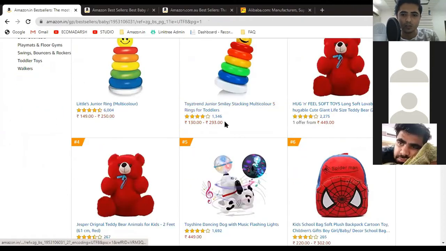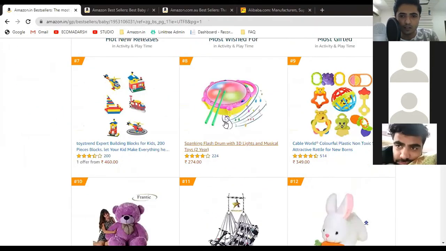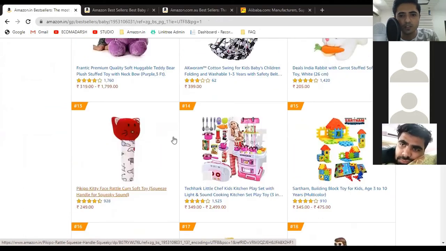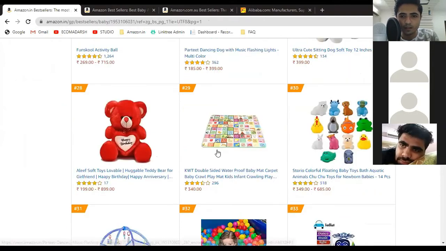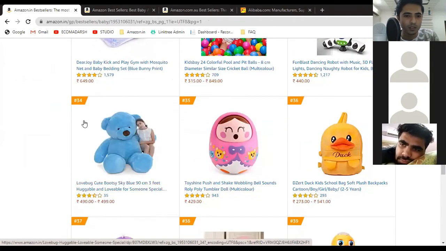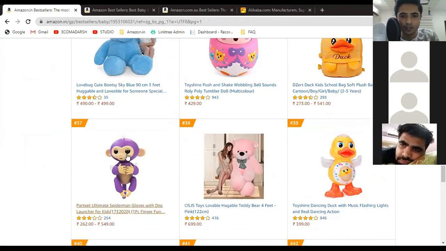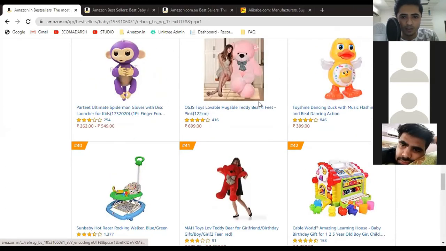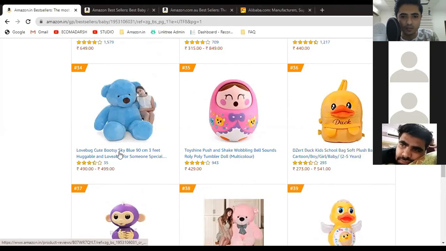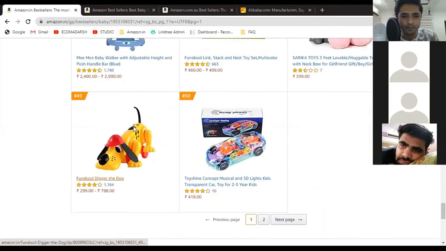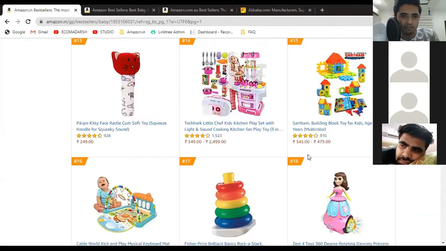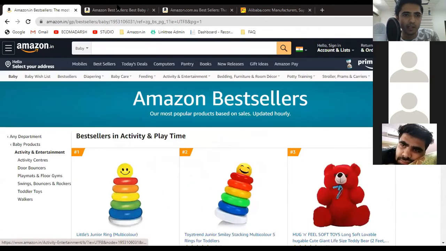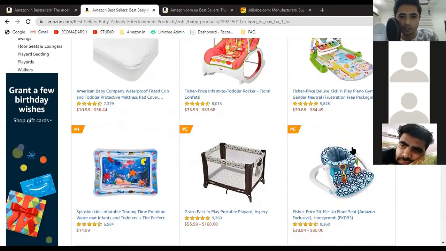Okay, so here we can see that there are so many plastic toys. There are some stuffed toys, but most of the toys are plastic toys, and the whole category is covered with stuffed toys and plastic toys. There are some bags, if you could see here. So should we go into this category? How can we know if we can go into this particular category?